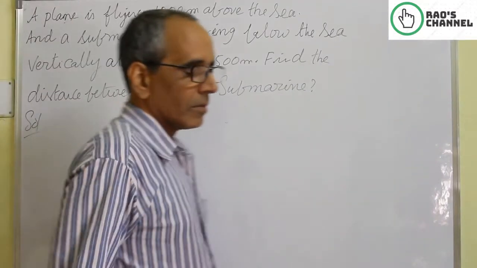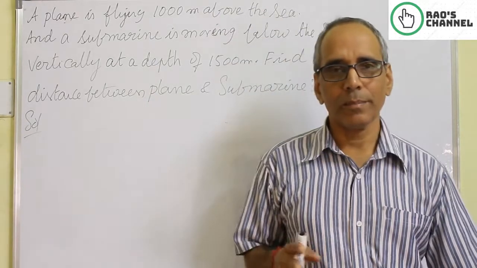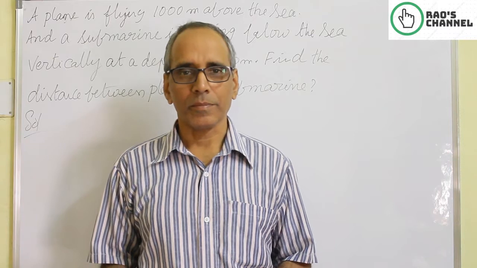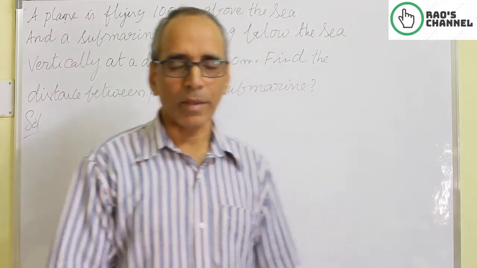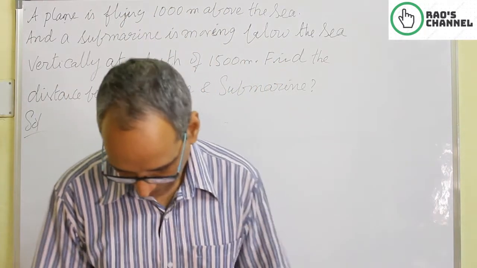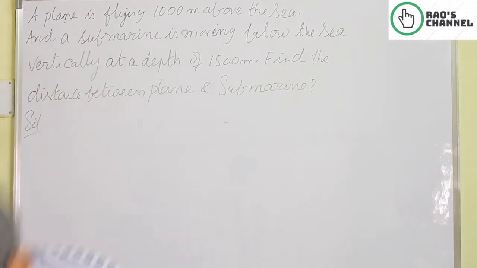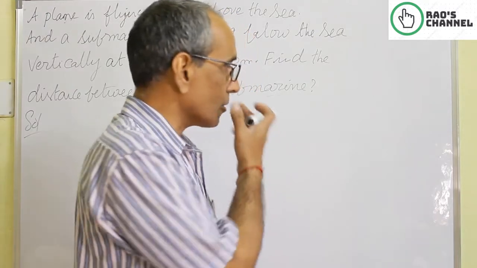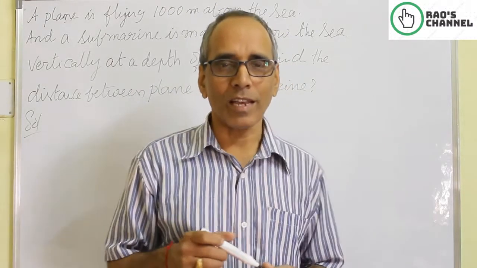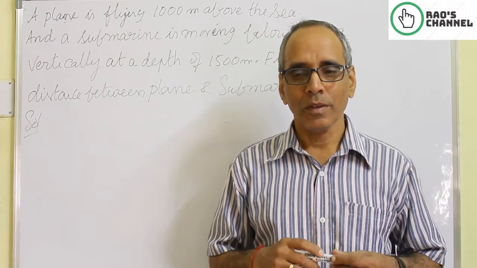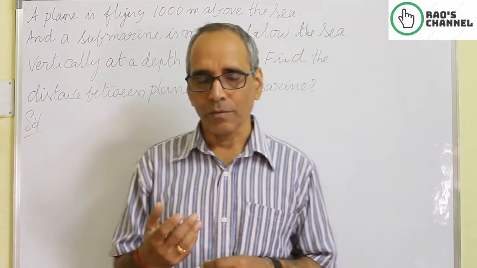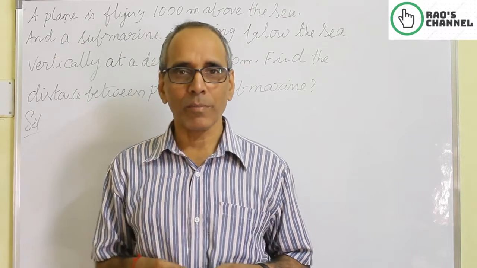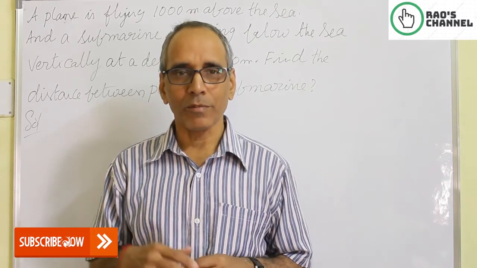In this question, there are two objects at two different places vertically at a particular point on the sea. On the sea, one is a plane, the other is a submarine. Let me write. Let me draw a picture to understand. Here also we have two words, above and below, to confuse you. Whenever we see the word above, we print a plus sign before the integer. The same way for below, the negative sign before the integer.